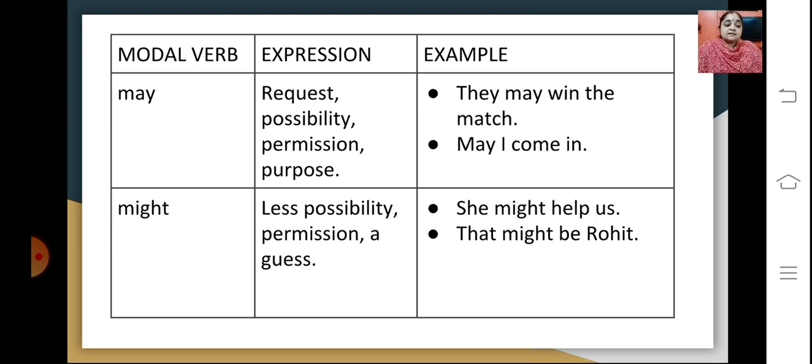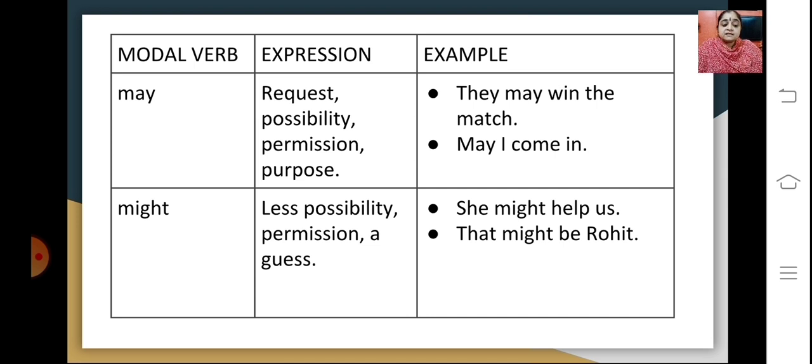Moving ahead, next modal verb here is may. It expresses a request, possibility, permission, a purpose. So they may win the match. It expresses possibility. Or may I come in expresses permission.